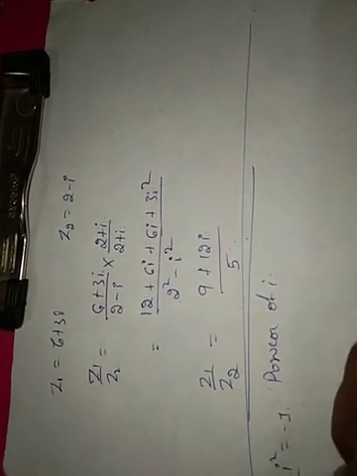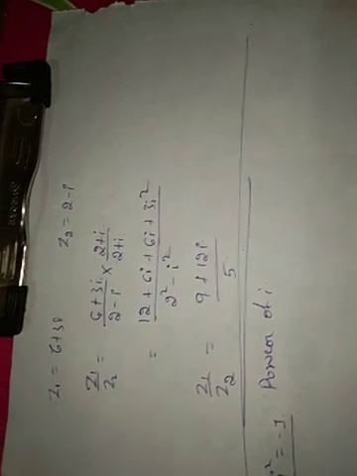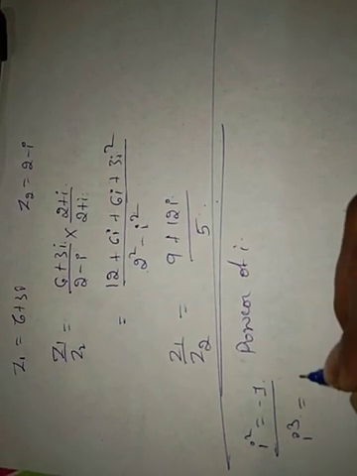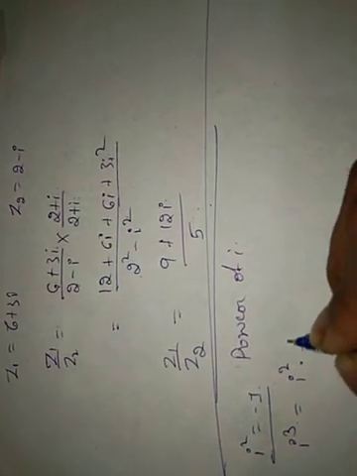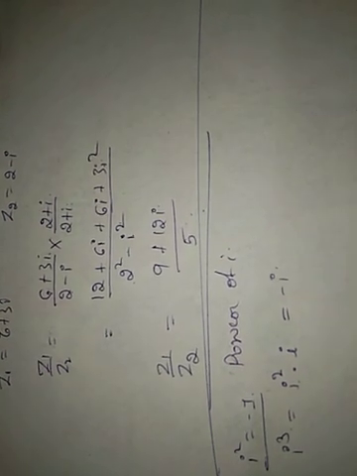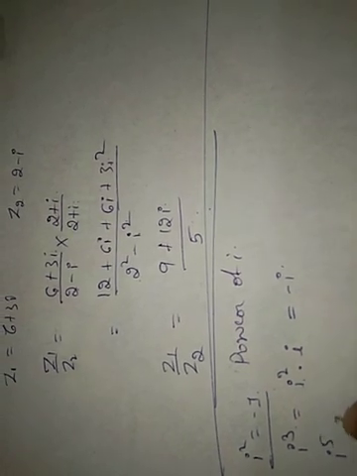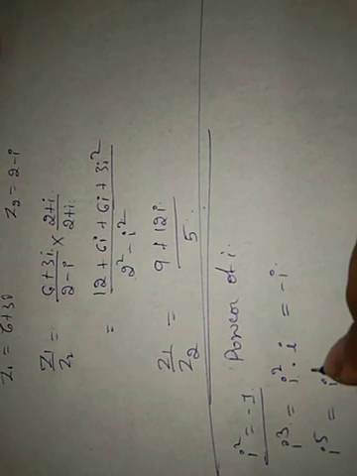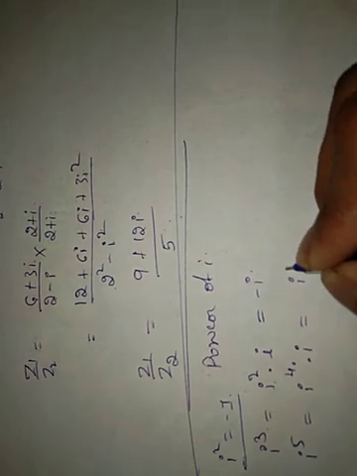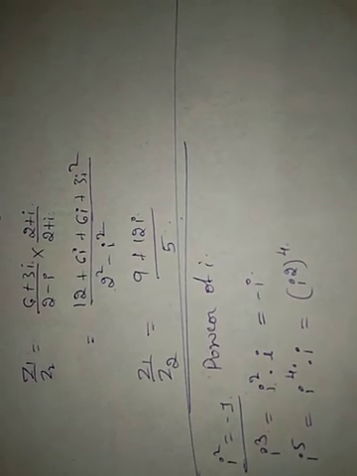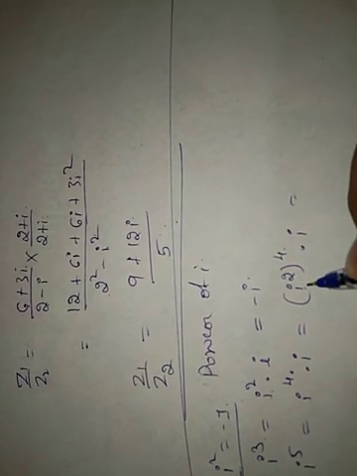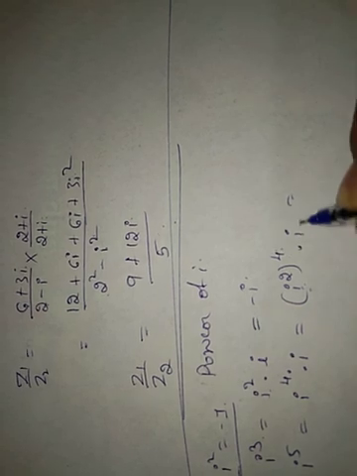Powers of i: we have i square equal to minus 1. If it is i cube, how to simplify? Write i cube as i square into i. i square is minus 1, minus 1 into i is minus i. Similarly, suppose it is i raised to 5. Then split it as i raised to 4 into i. Now i raised to 4 can be written as (i raised to 2) whole raised to 2, and i raised to 2 is minus 1. Minus 1 squared is plus 1, so plus 1 into i.